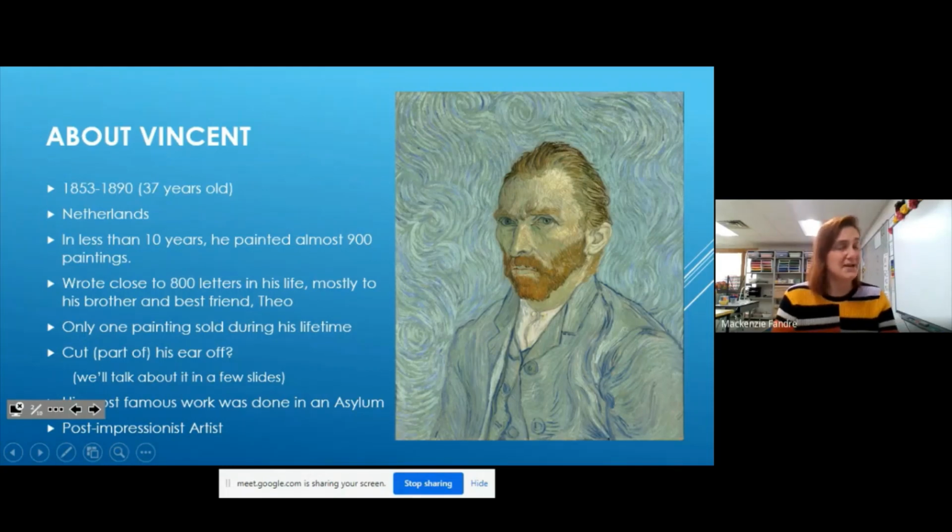We'll talk about that in just a little bit because I know everyone always has questions about that. But a lot of his most famous work that he did was while he was in an asylum to help hopefully get him mentally a little healthier. So he checked himself into an asylum and he did lots of paintings. And some of his most famous paintings in the world were created while he was trying to help himself.